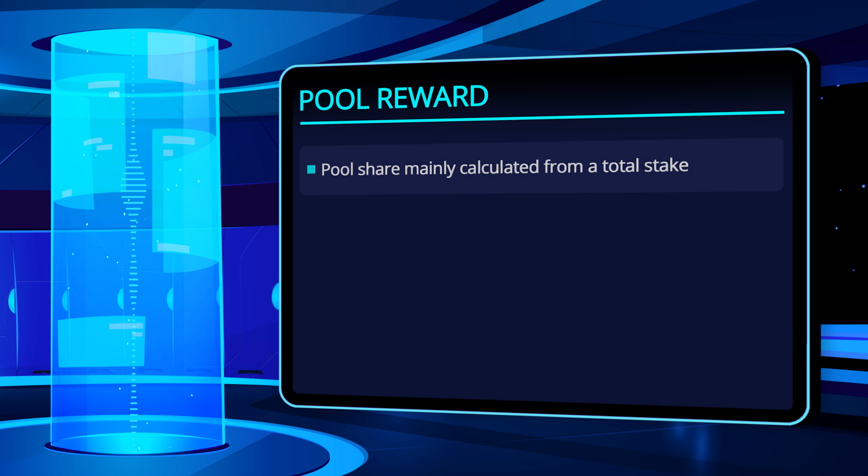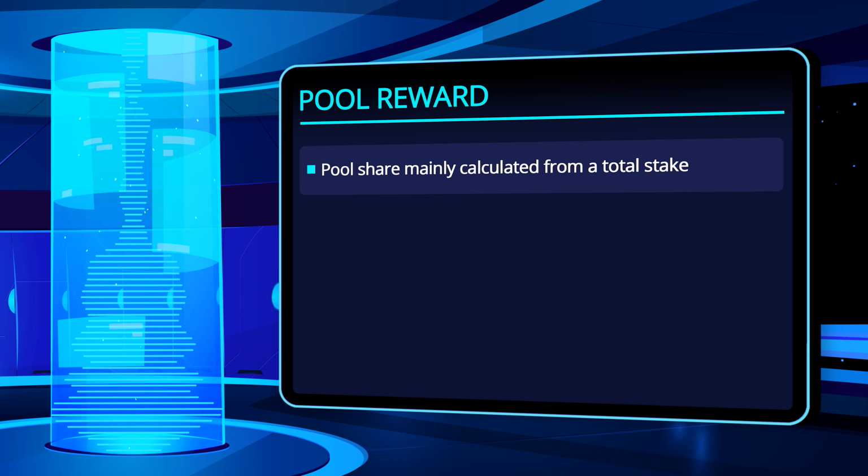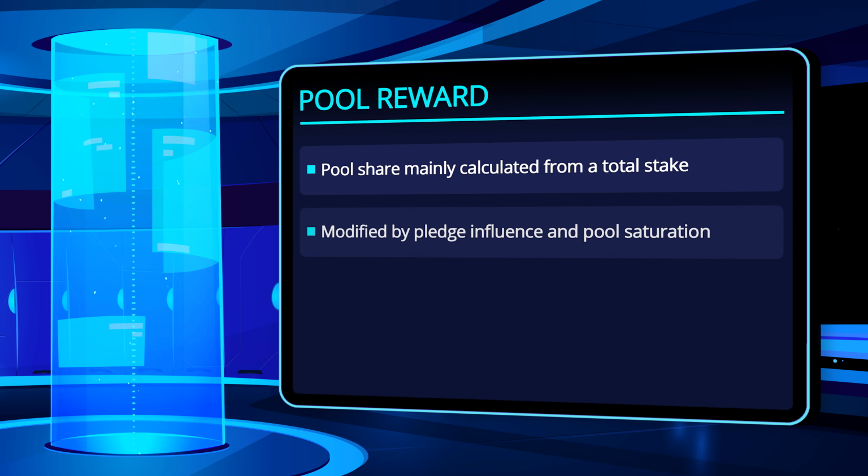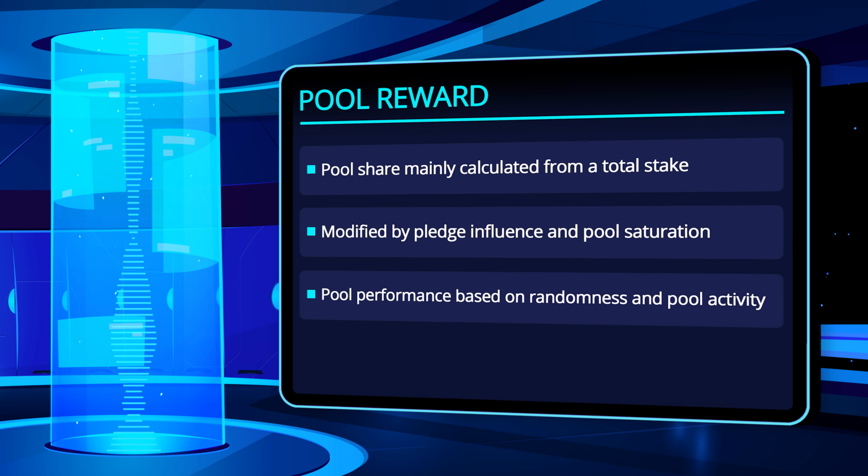The share of the pool in the total reward results from the following 2 pool properties: the stake brought by the pool operators themselves, called pledge, and the total stake, a sum of the stake of all delegators and also the pledge. In addition, there are 2 parameters defined in the Cardano network that control the influence of the pledge, which is currently very low, and the pool saturation, currently from about 64 million ADA, on the amount of the pool reward. The theoretical pool reward calculated in this way is now adjusted by the pool performance, which is basically about the blocks produced by the pool.